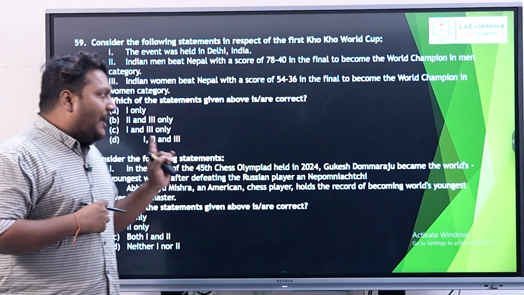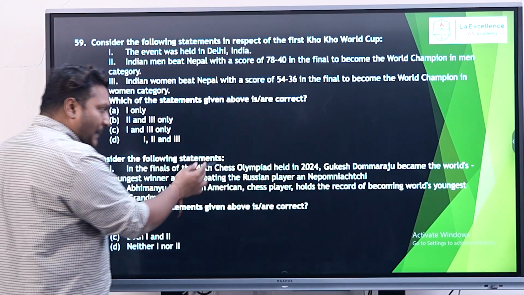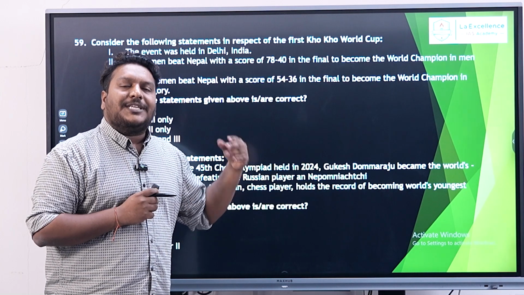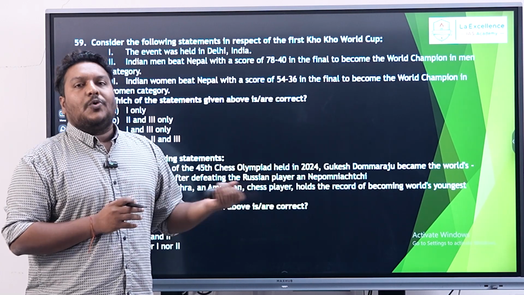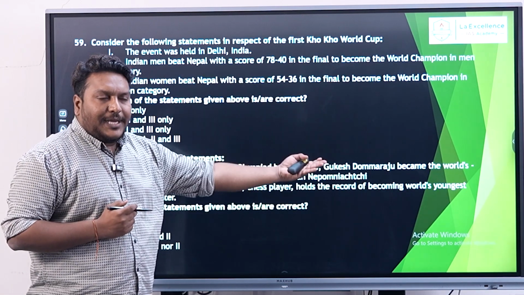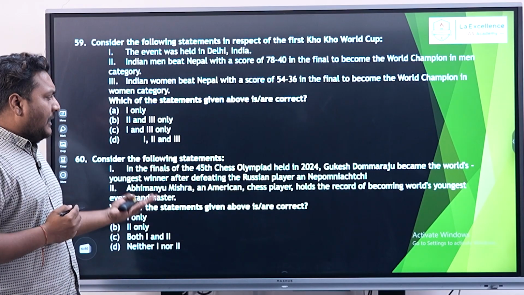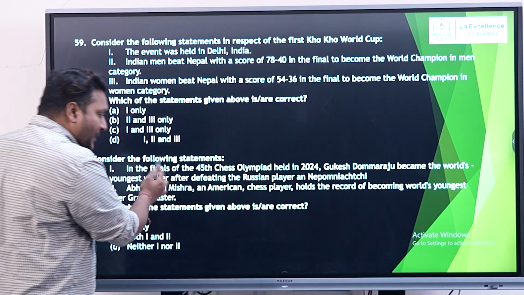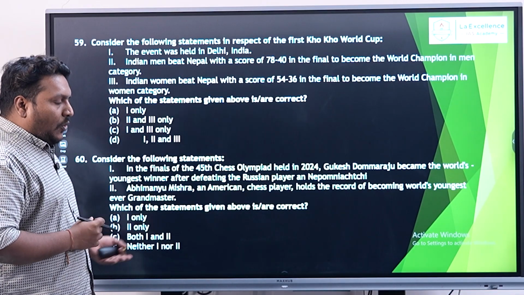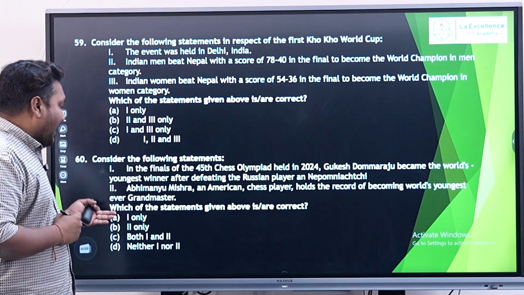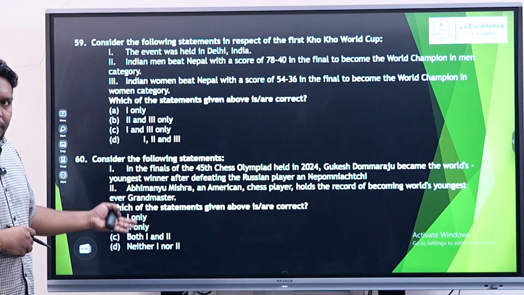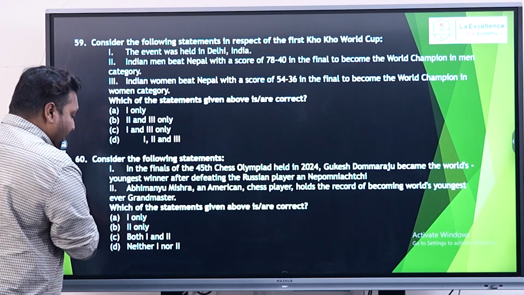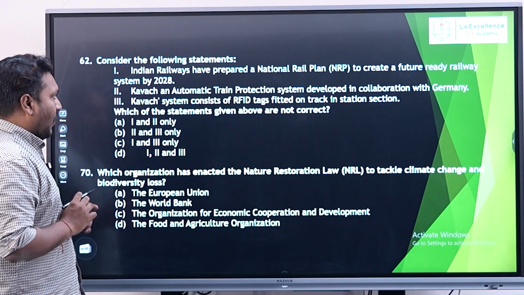The point to understand here is that in the 45th Chess Olympiad held in 2024, the Russian player Mr. Ayan did not attend at all. So there is no chance of Mr. Gukesh winning over Mr. Ayan. So obviously the first statement is wrong. But the second statement, which says Abhimanyu Mishra, an American chess player, holds the record of becoming the world's youngest ever grandmaster, is an absolutely right statement. So going by this, the answer would definitely be option B here, because the first statement is wrong.